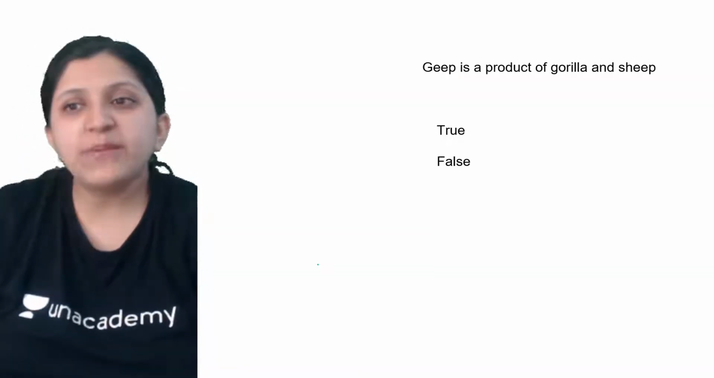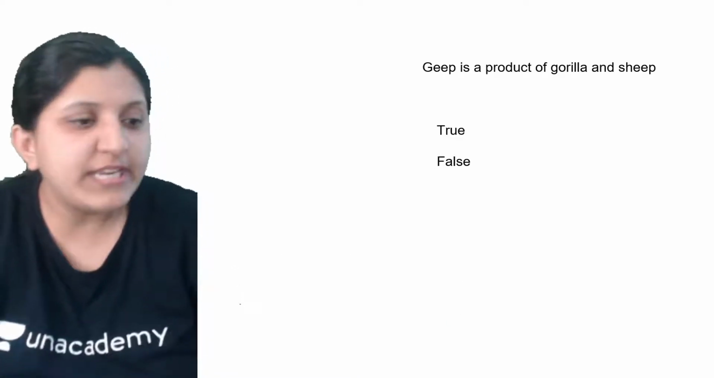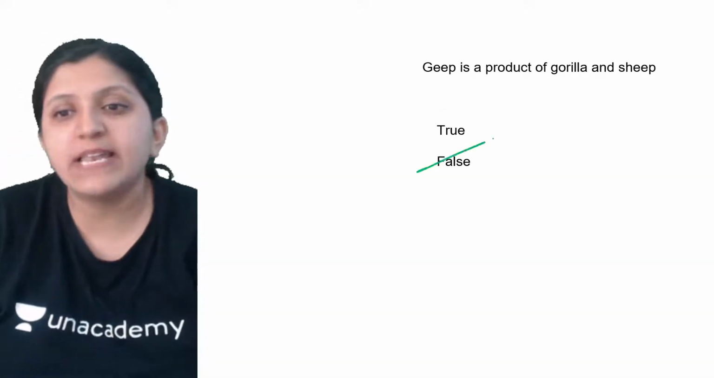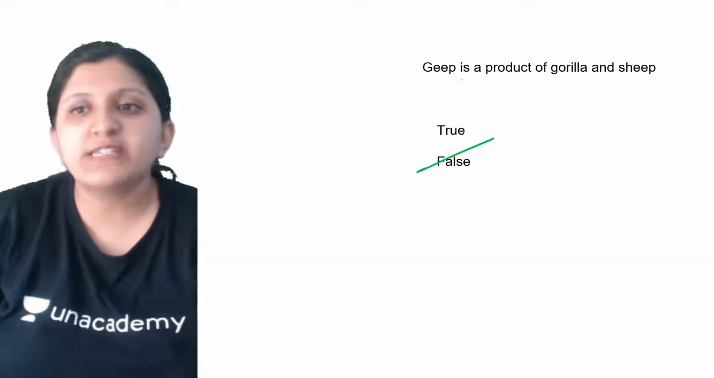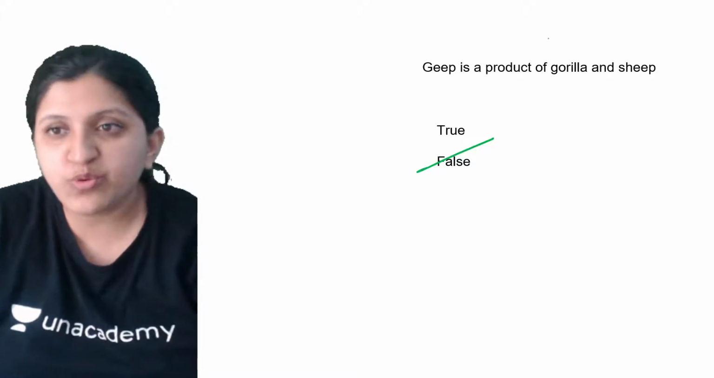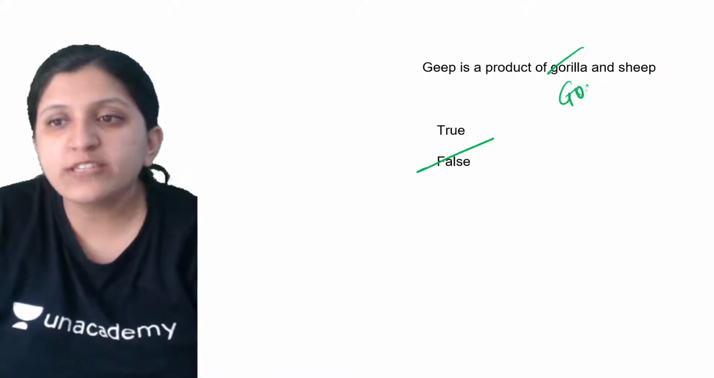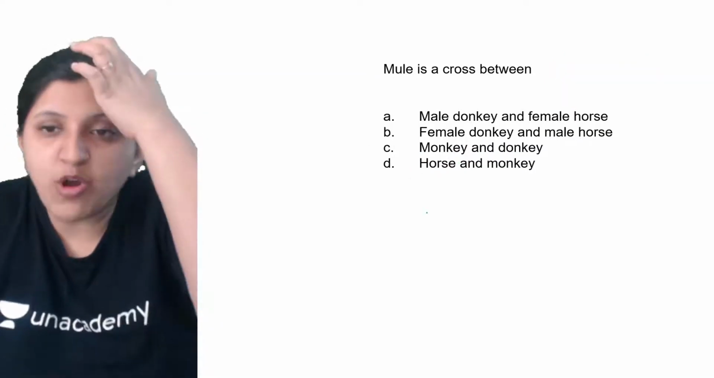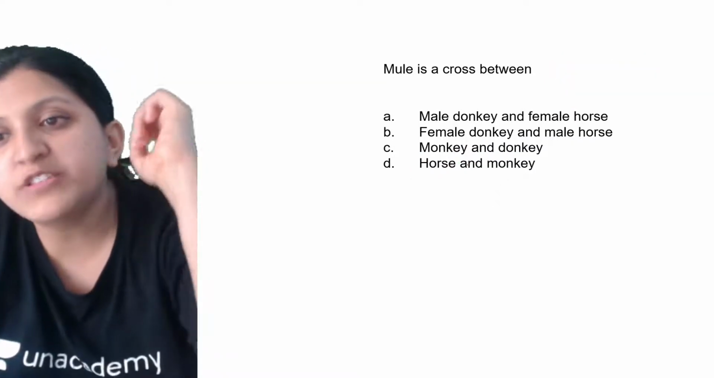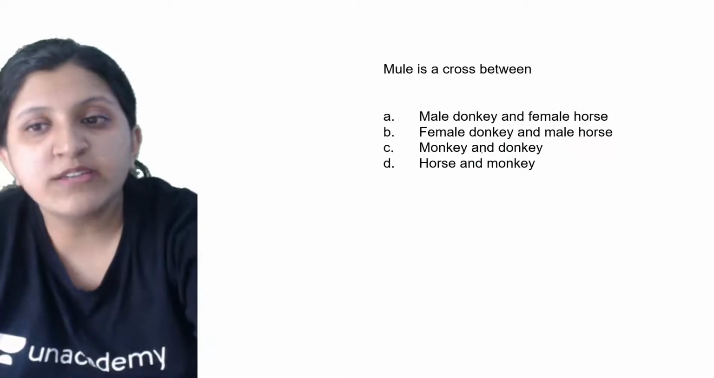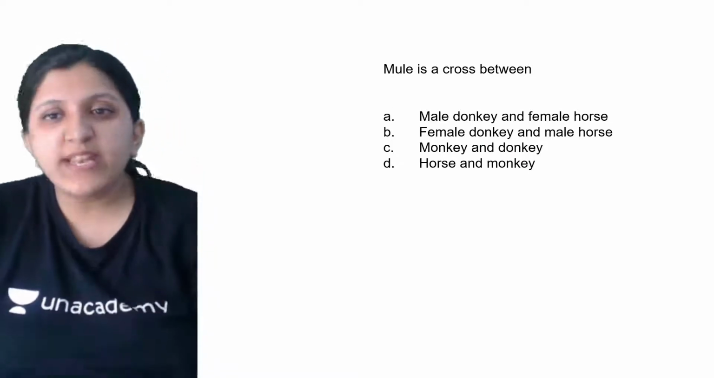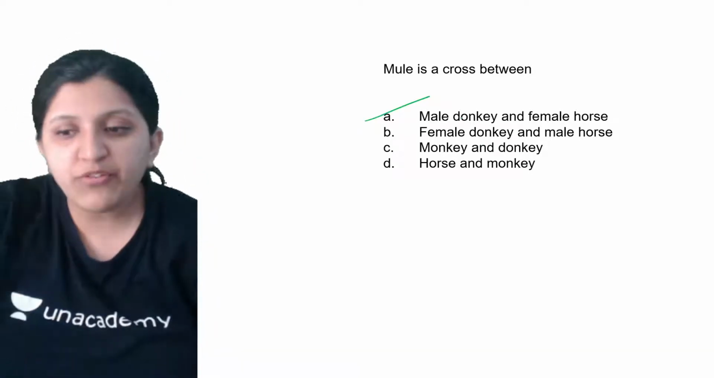Okay, a geep is a product of a gorilla and a sheep, true or false? Anyway, I don't see a chat again. This one is basically false. It is actually a goat and a sheep. Next, a mule is a cross between a male donkey and female horse, a female donkey and a male horse, a monkey and donkey, or a horse and monkey. This one is basically a male donkey and a female horse.